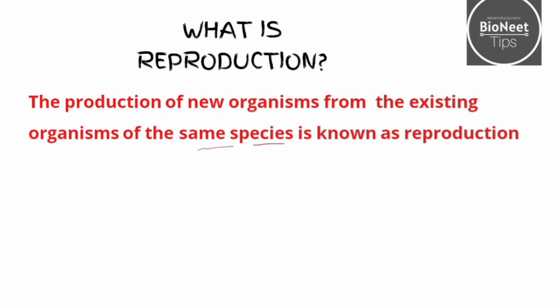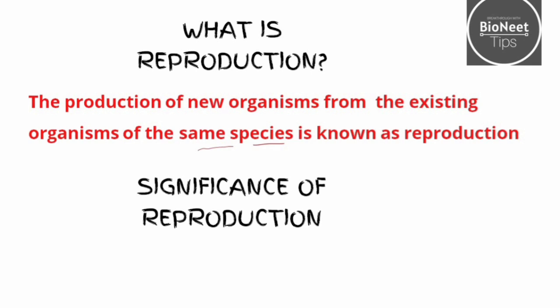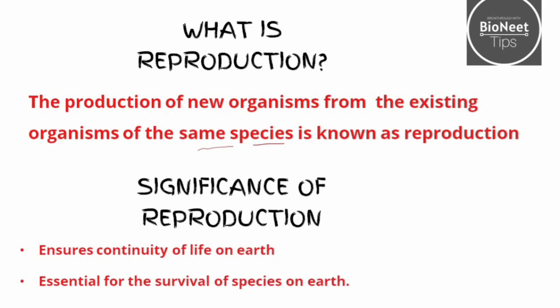Now, how is this process of reproduction helpful? There is one more question that arises: how is the process of reproduction helpful to the organism, or what is the significance or importance of reproduction? The first point is it ensures the continuity of life on Earth. Only with the help of reproduction is it possible for an organism to continue its life on Earth, which means that all organisms need to reproduce to maintain their number, to maintain the population.